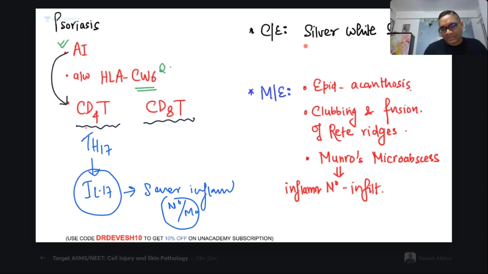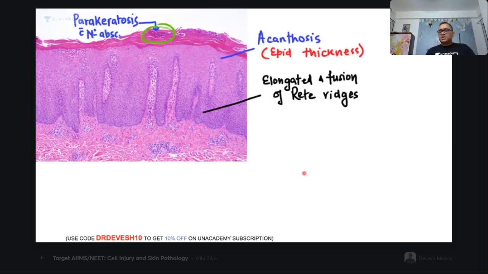Clinical examination, I have shown you, silver white scales will be there. Microscopic examination is important. There will be epidermal hyperplasia, which is called acanthosis. So epidermal hyperplasia will be there. Clubbing and fusion of the rete ridges will be present. Munro's microabscess I have shown you. Right. So look at this. This is how it will be looking.